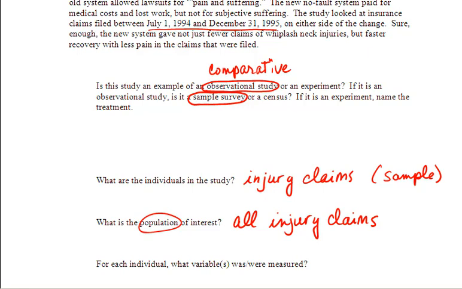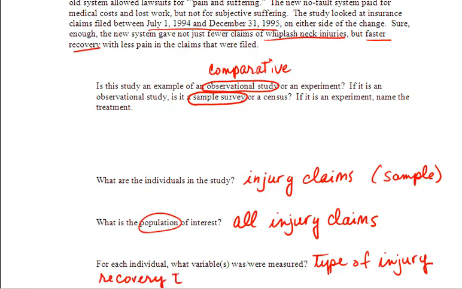If we look at the results, the new system gave not just fewer claims of whiplash neck injuries, so apparently one of the variables was the type of injury. We've singled out one type of injury here, but it also produced faster recovery, so recovery time was one of the variables, and less pain. So amount of pain is also a variable.